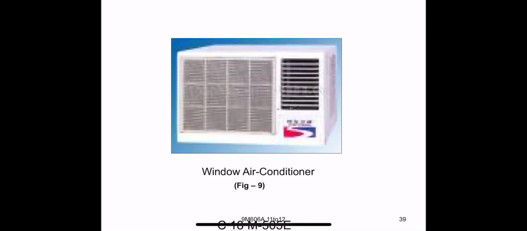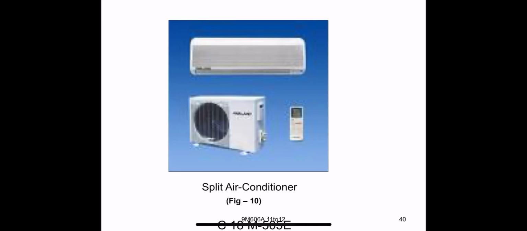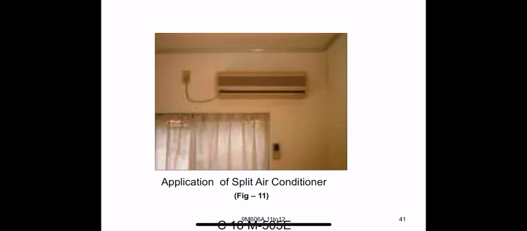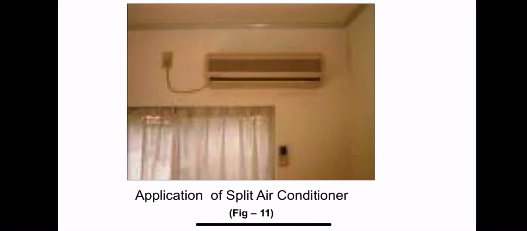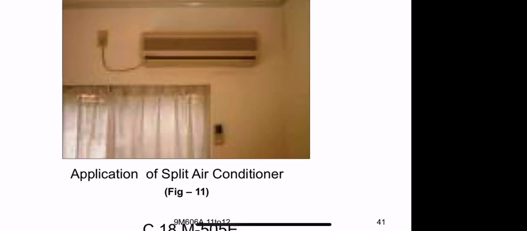Okay, and next, window air conditioning, the oldest model of window air conditioner system. In this conditioning system also we use the vapor compression refrigeration system. Next is split air conditioning systems, where we also use vapor compression refrigeration systems. This is used for domestic purposes.